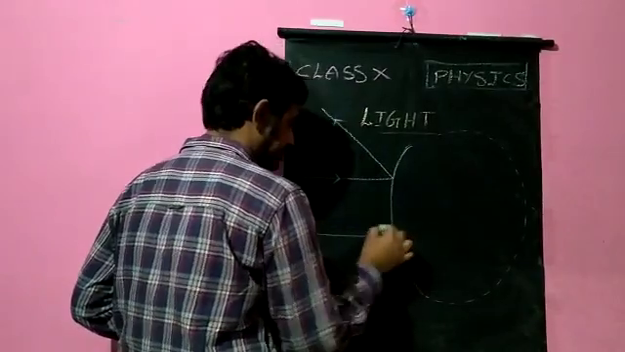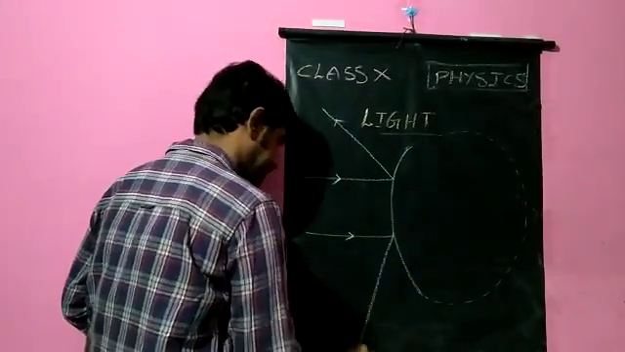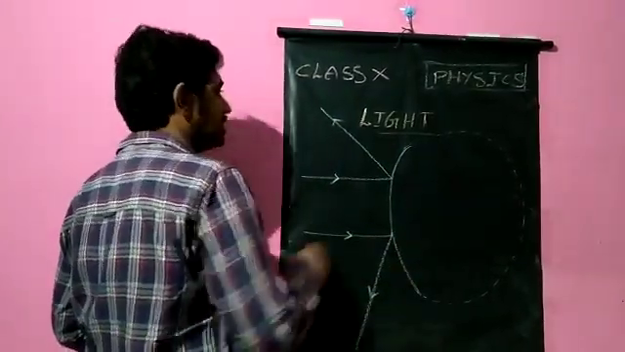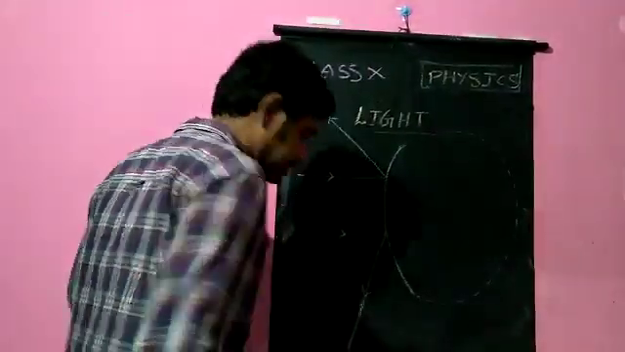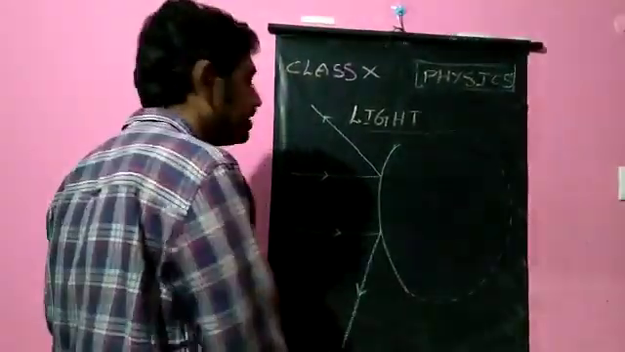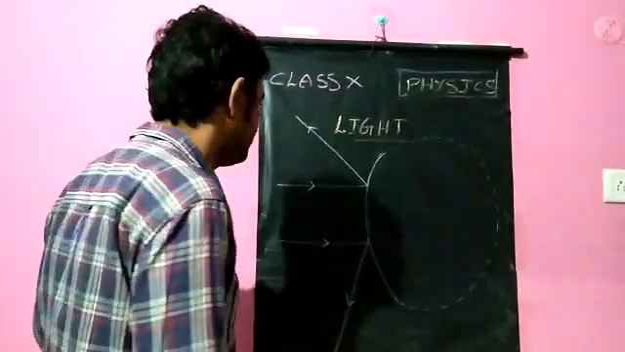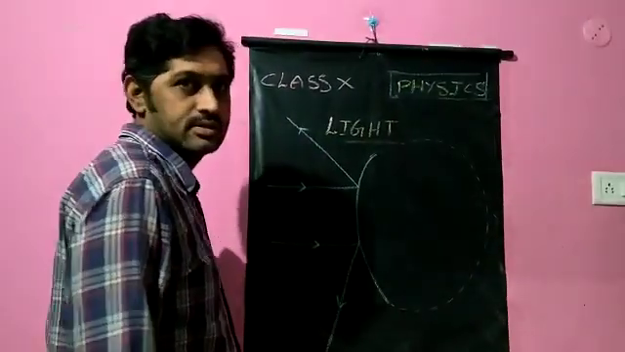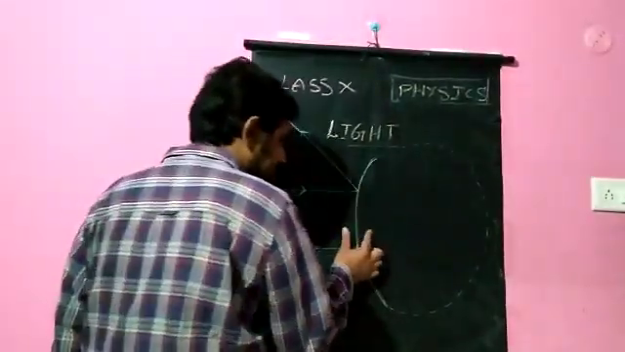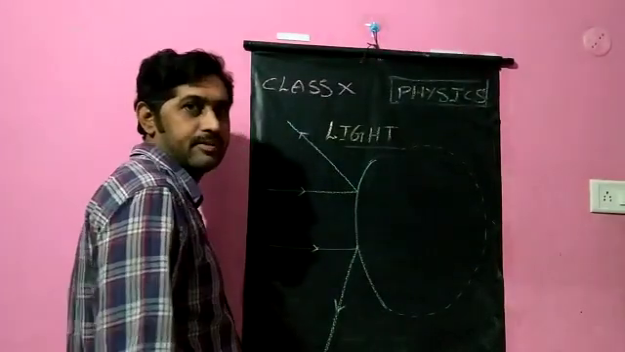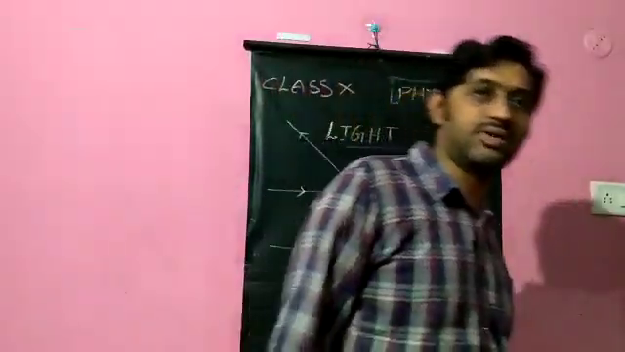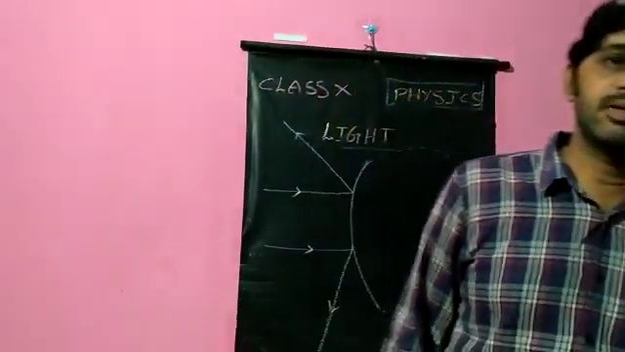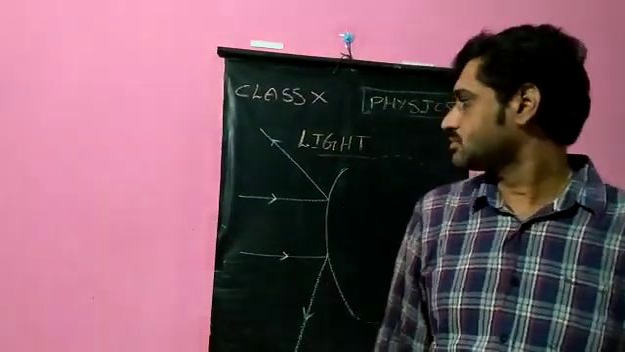Another light ray strikes the mirror in this way. Incident ray, reflected ray. You see the light rays: one goes in this way, another goes in this way. After reflection, they go in different directions. So that is divergence. That is why the convex mirror is known as a diverging mirror. The concave mirror is a converging mirror. The convex mirror is a diverging mirror.